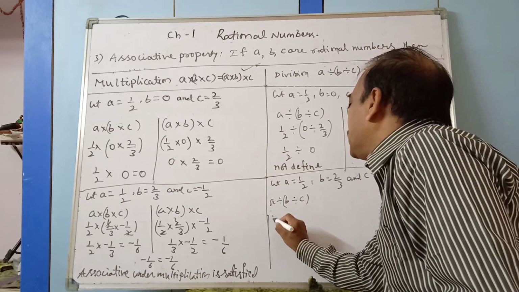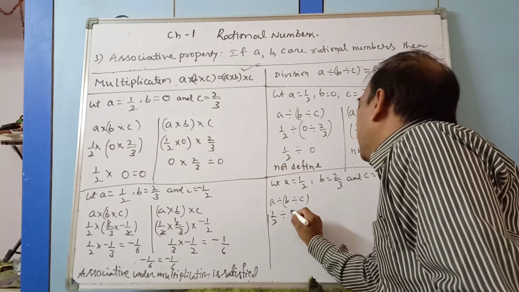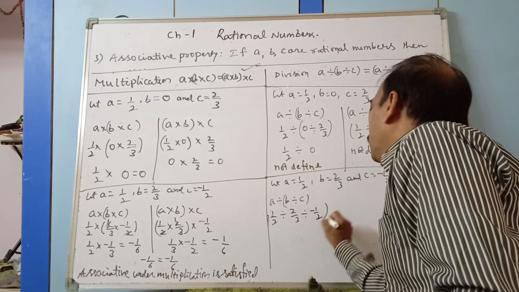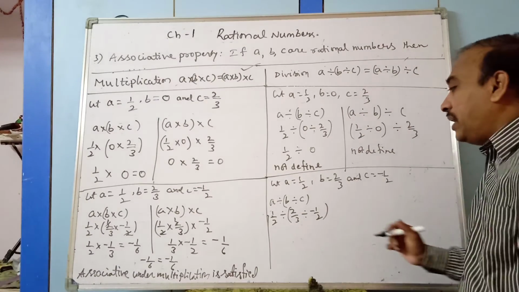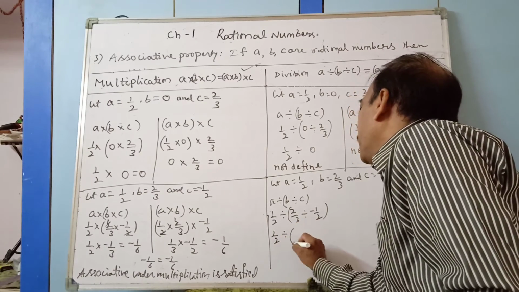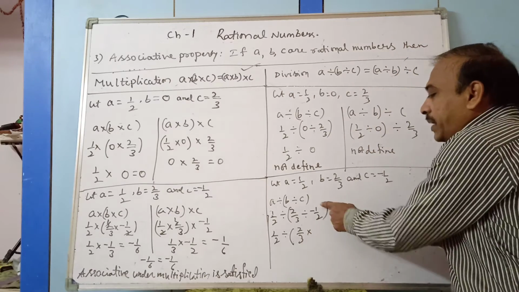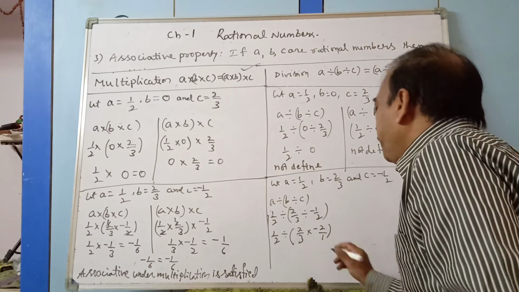First A is 1 by 2 divided by 2 by 3 divided by minus 1 by 2. So under division what do we take? Reciprocal. So first part is as it is, 1 by 2 divided by 2 by 3 into reciprocal of minus 1 by 2, which is minus 2 by 1.